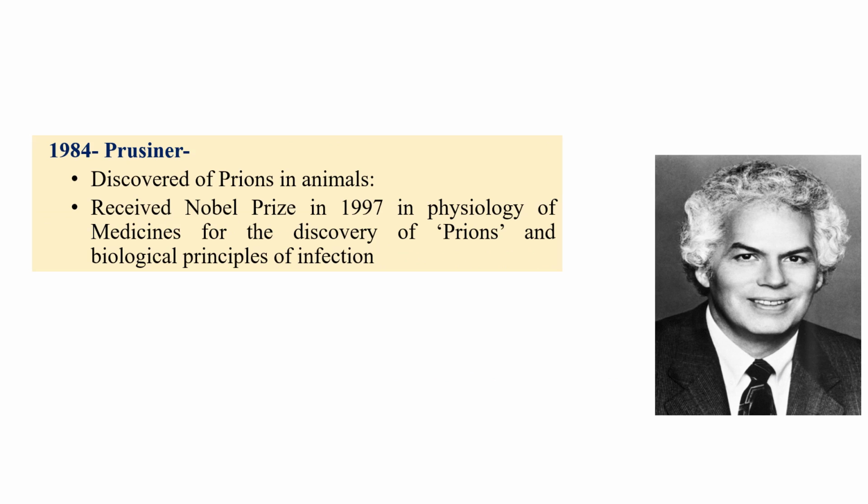Stanley Prusiner discovered prions. Prions are nothing but infectious proteins, or malfunctional proteins, I would say. For that, he got the Nobel Prize in 1997.